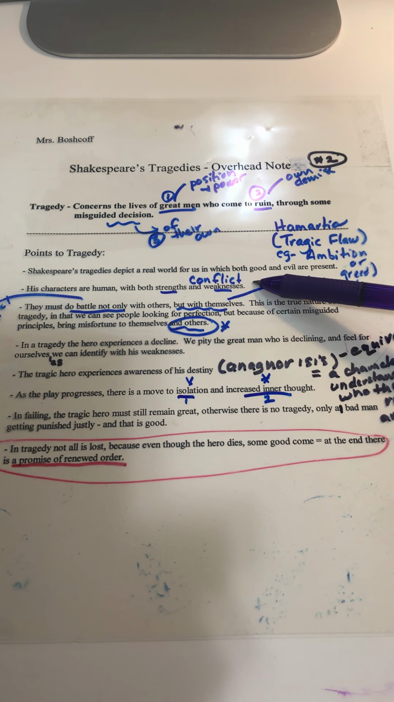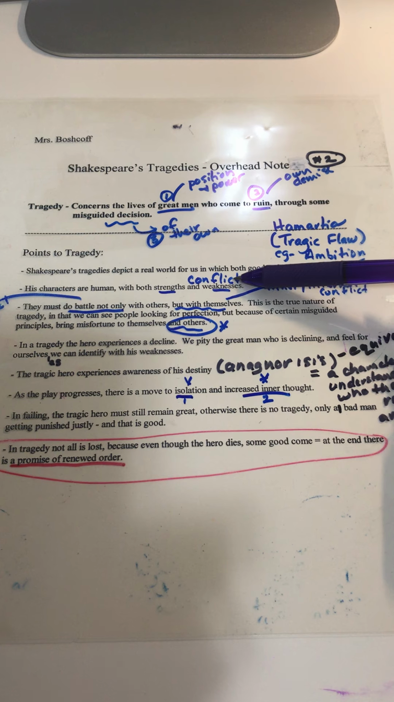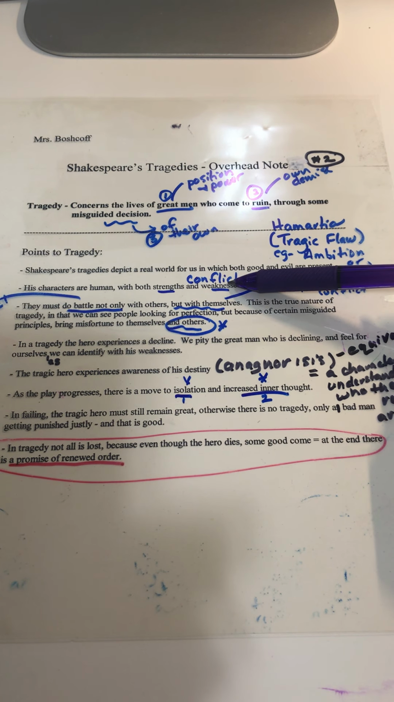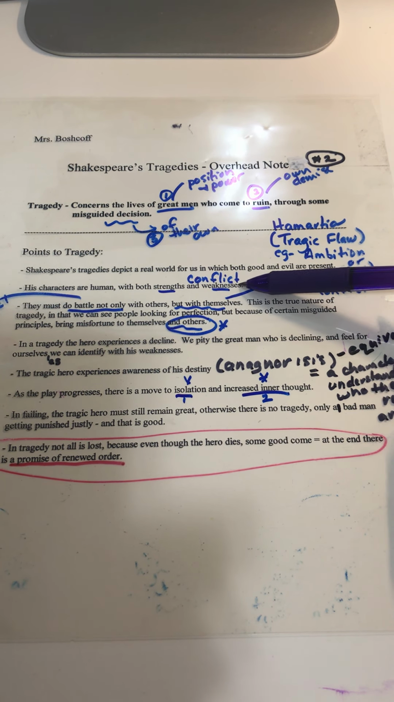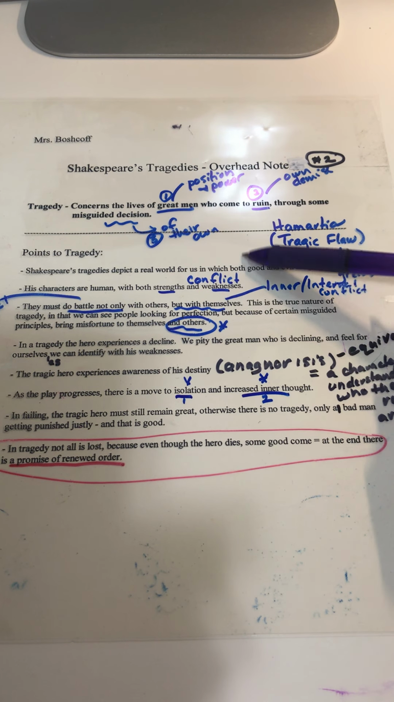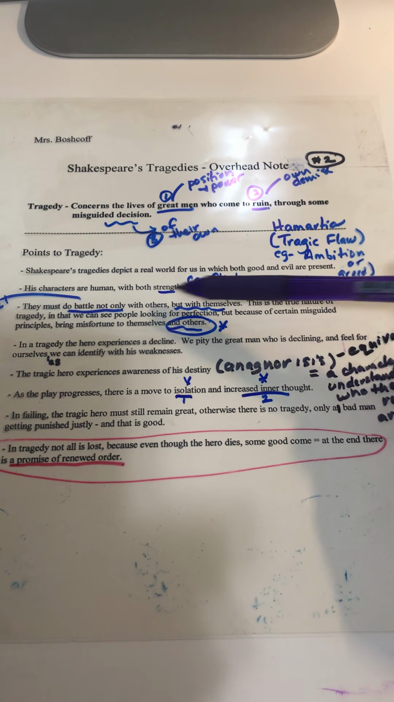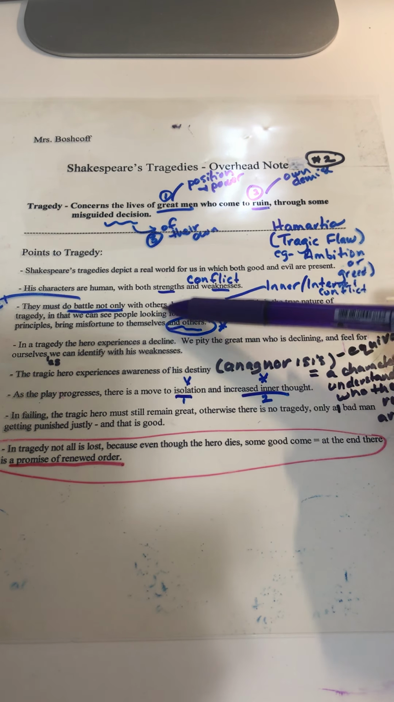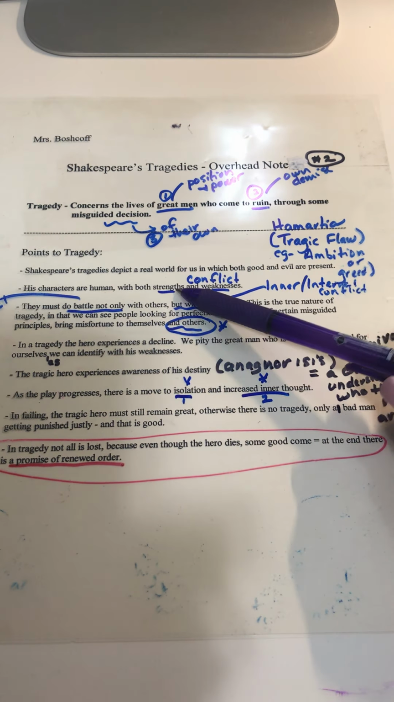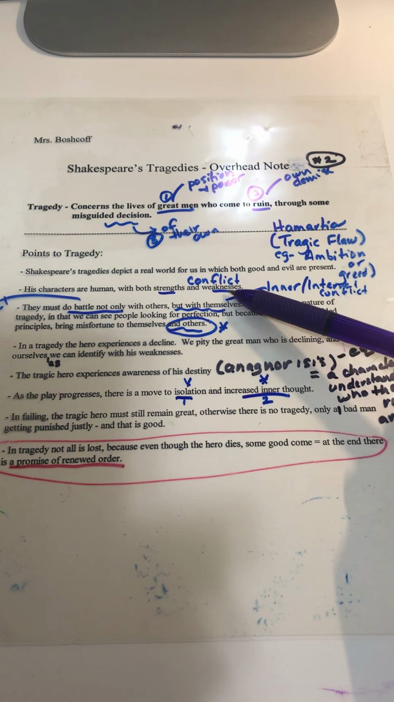His characters are human with both strengths and weaknesses. Absolutely, we see that the characters are not flat characters, meaning one-dimensional. The main characters here are certainly rounded characters, which means that they have development to them. They're not just either good or evil. They can be both evil and good. So by having his characters well-rounded, we see that they have strengths and weaknesses.